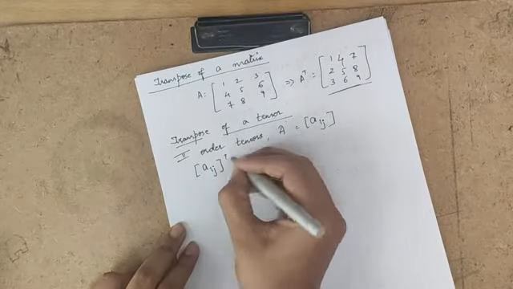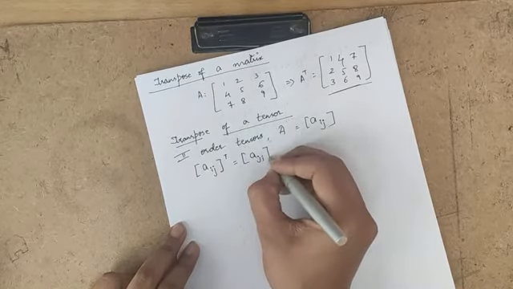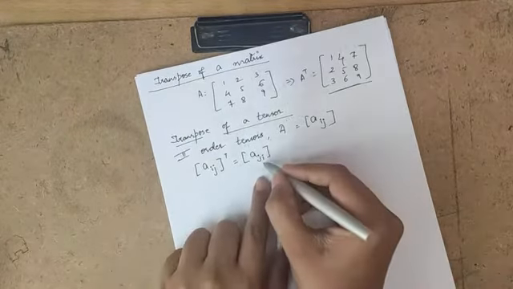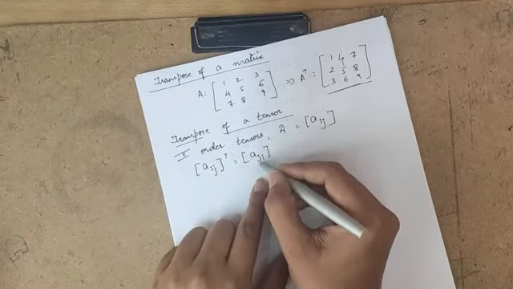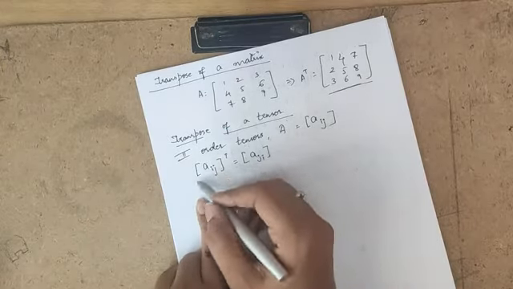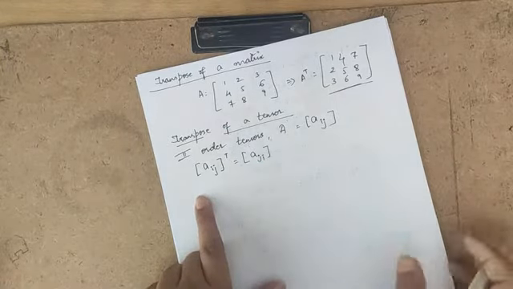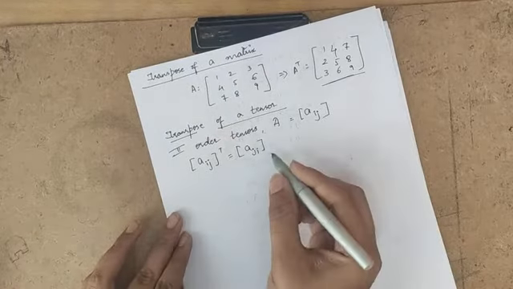Aij whole transpose is equal to Aji. That means here i and j refer to the positions, rows and columns. So if you interchange rows and columns, you will get the transpose of that tensor. Suppose that Aij are tensor components.